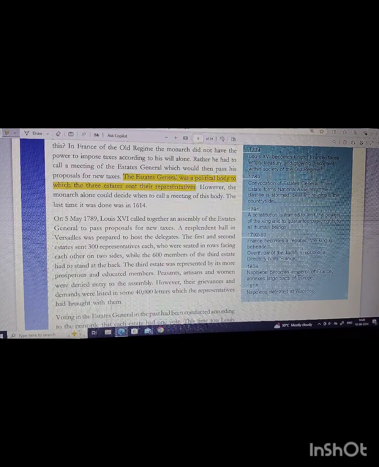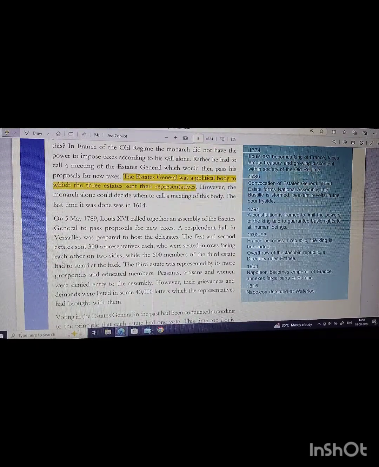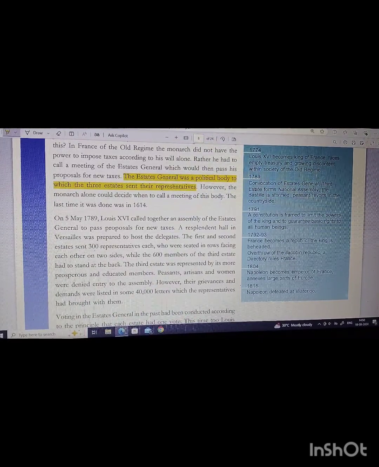The third estate was represented by mostly its prosperous and educated members, and peasants, artisans and women were denied entry to the assembly.